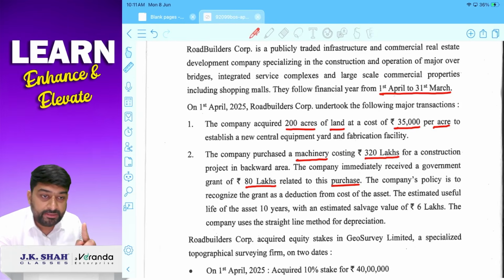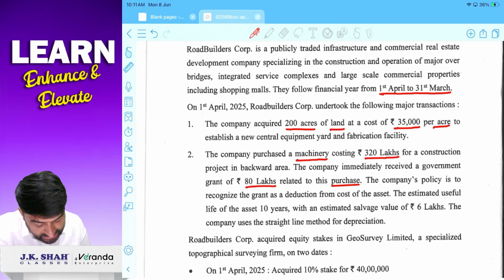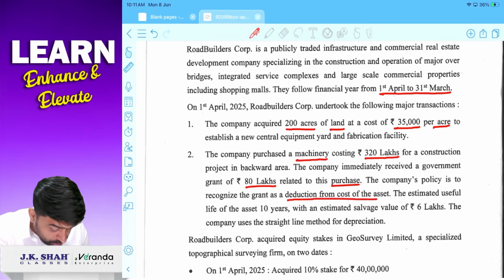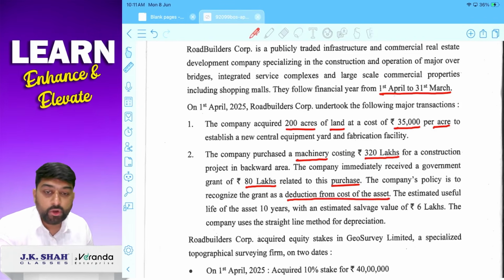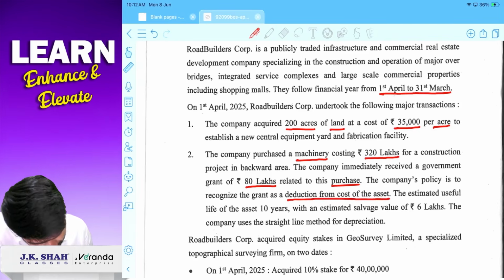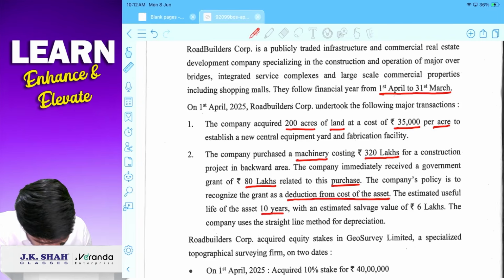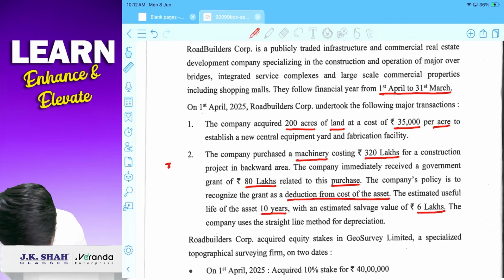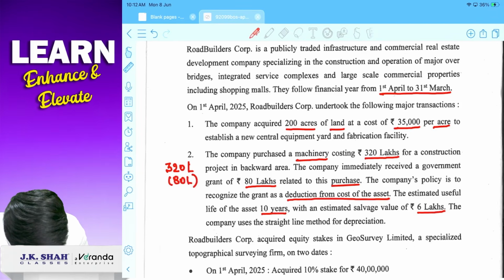AS12 will be applied, correct? The company's policy is to recognize the grant as a deduction from cost of asset. So this company is following the net approach for recording the grant, correct? The estimated useful life of the asset is 10 years with a salvage value of 6 lakhs. मतलब 320 lakhs का मशीनरी परचेस किया है. ग्रांट उसमें से माइनस करेंगे, that is 80 lakhs.